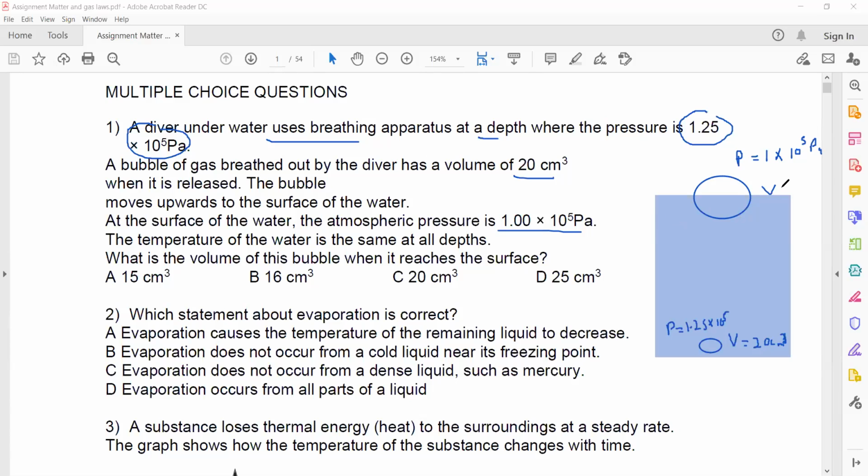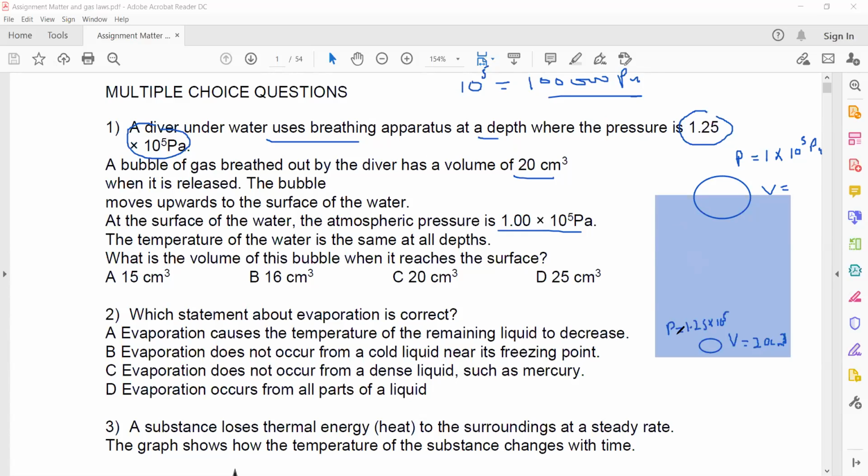We need this volume. 10 exponent 5 means the number is multiplied by 100,000, instead of writing numbers like 100,000.